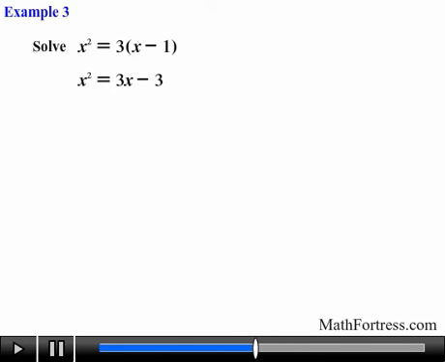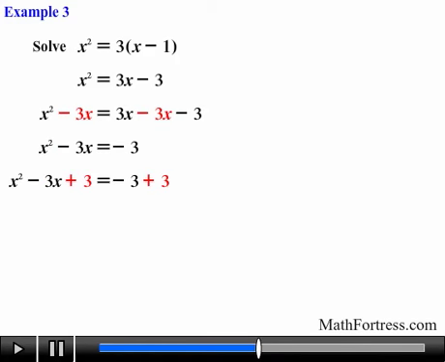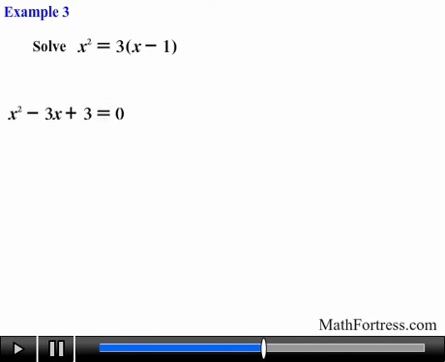We do this by first subtracting both sides of the equation by 3x as follows. Then we add positive 3 to both sides of the equation. Doing that, we obtain a quadratic equation in standard form, specifically x squared minus 3x plus 3 equals 0. Next, we try to solve the equation by factoring. We first notice that the coefficient in the quadratic term is equal to 1. The coefficient in the linear term is negative, and that of the constant term is positive.